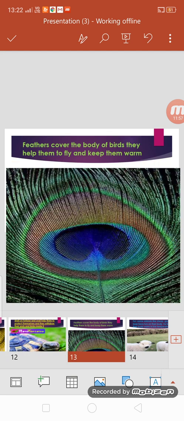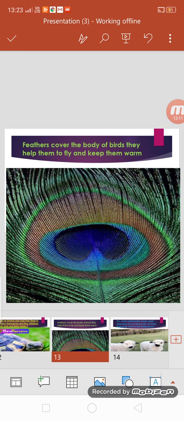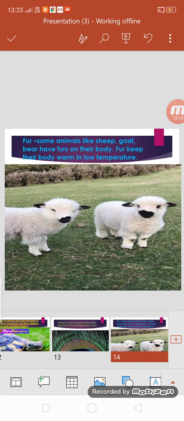Other than that, this is a feather of a peacock, right? You might have seen a peacock has feathers. This is a body covering of the peacock and the birds. It helps them to fly and keep their body warm. Other than that, some animals have fur on their body, like sheep, goat, and polar bear, as we have seen.